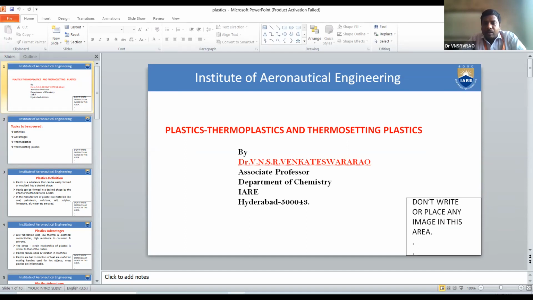So plastic can be formed by the effect of mechanical force or heat. Mechanical force is nothing but pressure, and heat means applying thermal conditions. In the manufacture of plastic, raw materials like coal, petroleum, cellulose, salt, sulfur, limestone, air, water, etc. can be used.